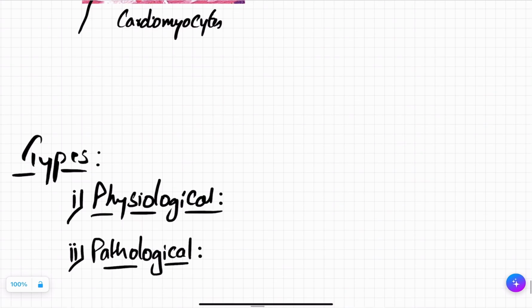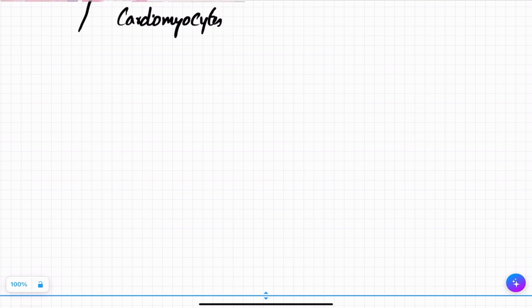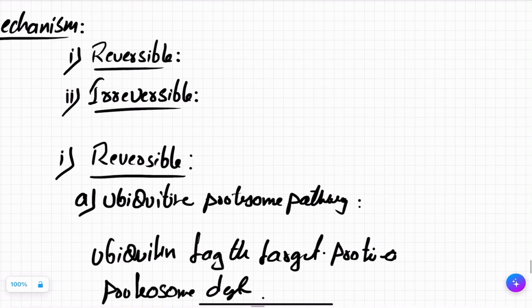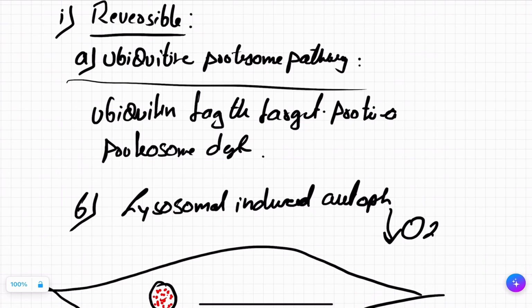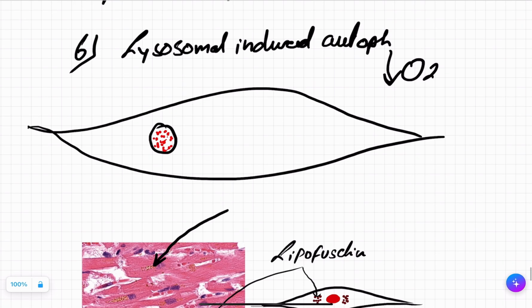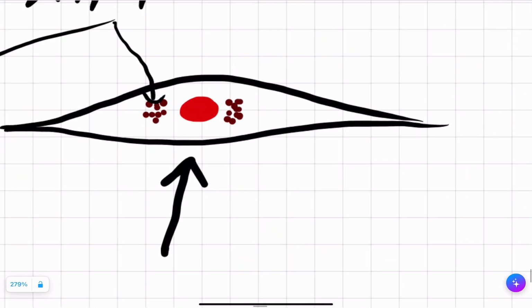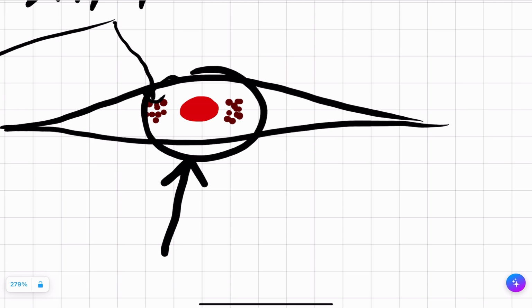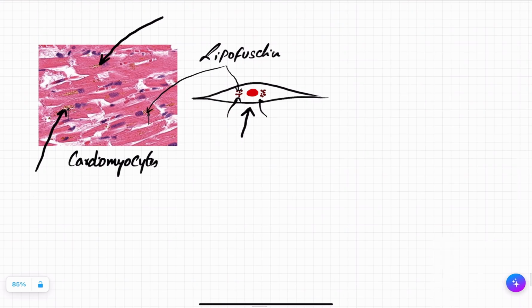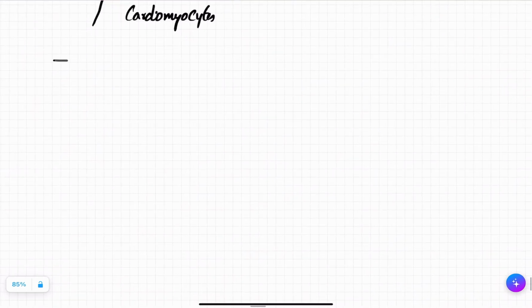Now this was your reversible atrophy. By the ubiquitin proteasome pathway, ubiquitin tags the protein and proteasome destroys it. In lysosomal induced autophagy, lysosome destroys it, some part remains, and that appears as brown pigments present in the perinuclear region. See, this is the nucleus, this is around the nucleus, the perinuclear region, and here lipofuscin is present. Now, what are the irreversible ways of atrophy?